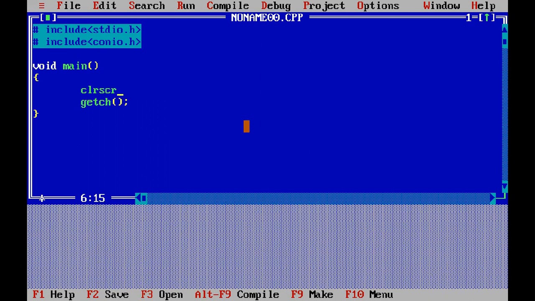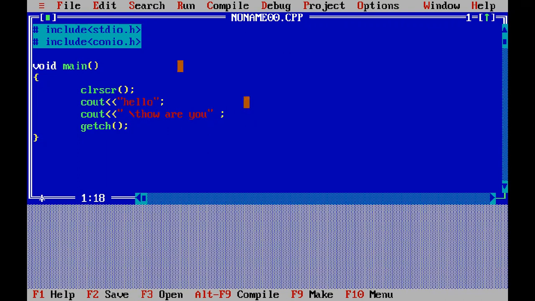Clear screen, cout. The message is like hello. In the first message I write hello, and in the second message I write how are you. Okay, so this will appear on the same line. Now I will use the backslash t at the start, so they will appear on the same line but with a tab position in between.